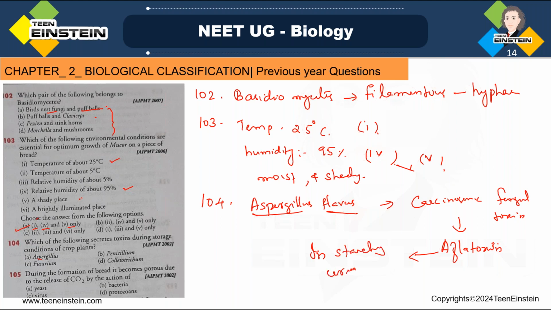So Aspergillus flavus while storage of starchy cereals, they'll produce carcinogenic fungal toxin which is called aflatoxin. Okay, so here option A, Aspergillus is the right answer. That is the one which is producing toxins during storage.